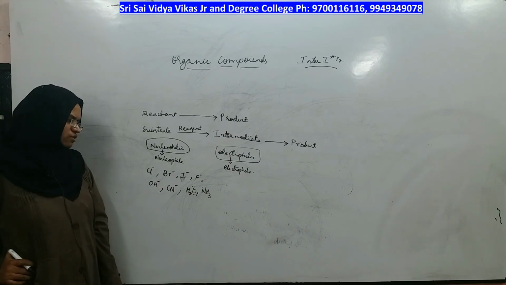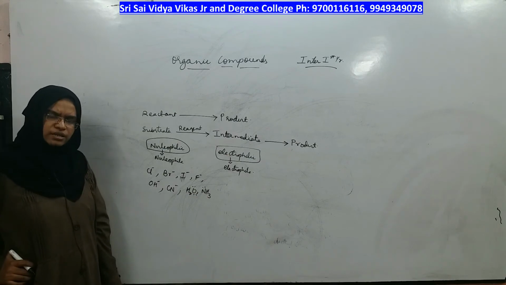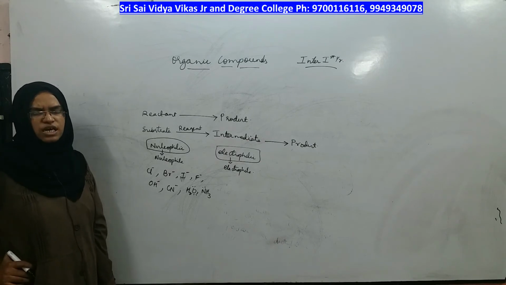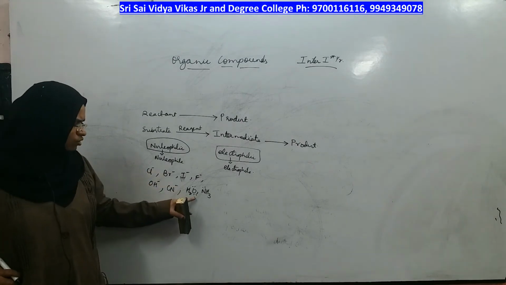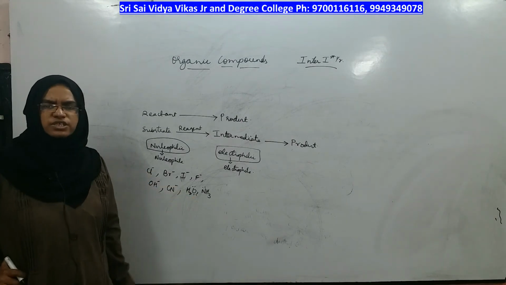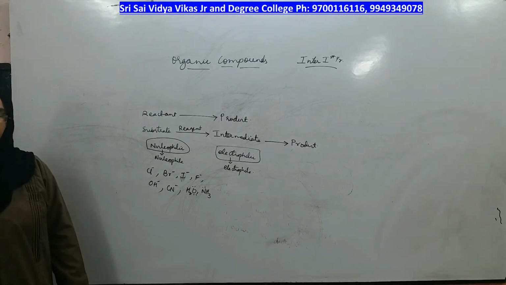So the definition of a nucleophile is any atom or a molecule in which extra electrons are present in the form of a negative charge or lone pair of electrons, which can be donated to others.